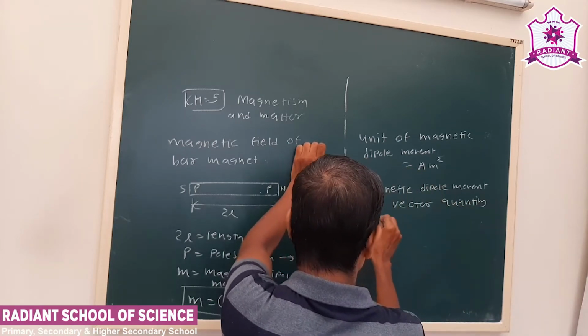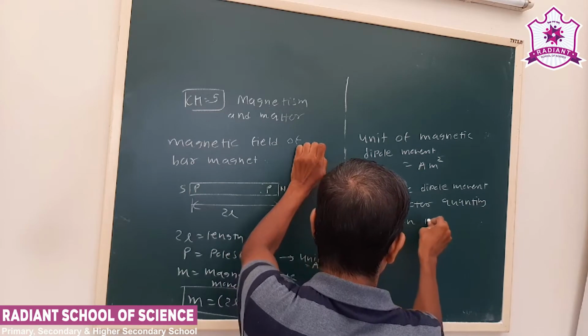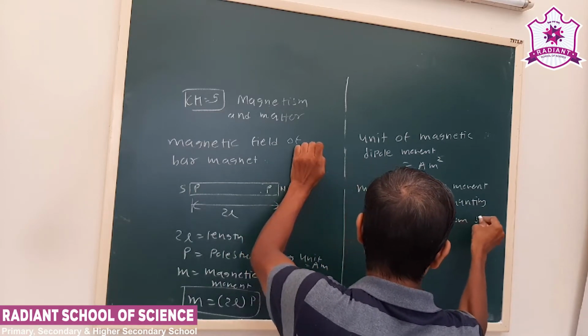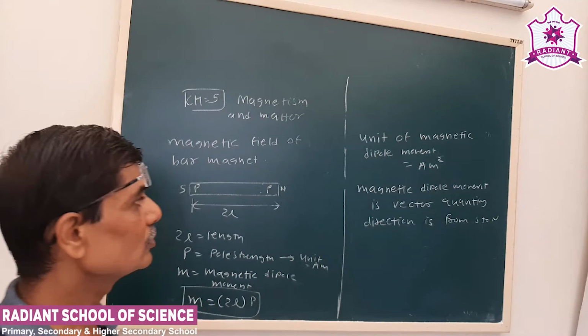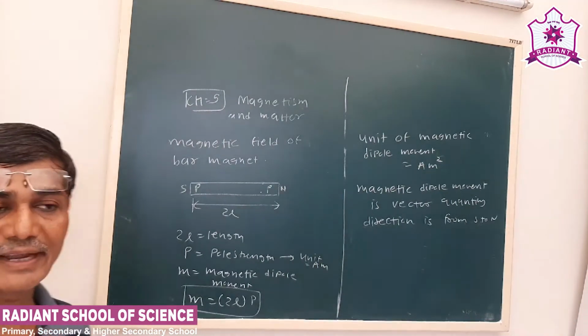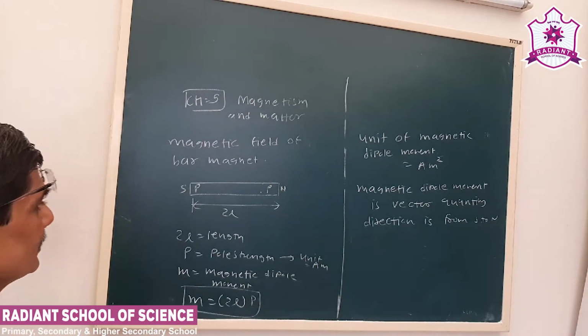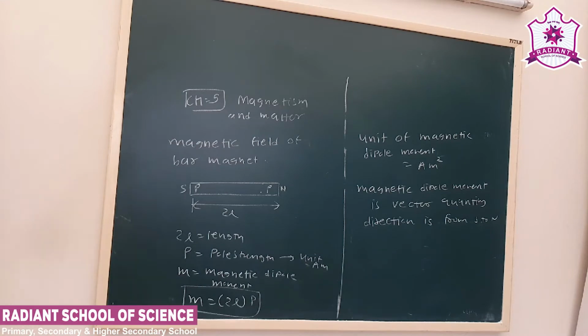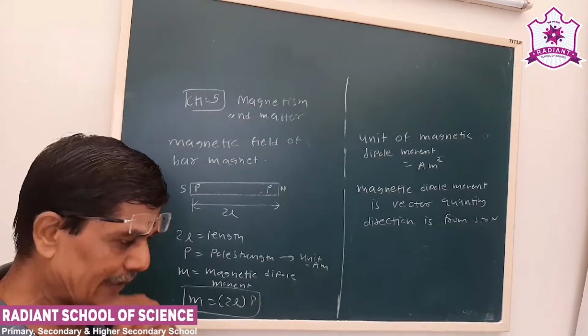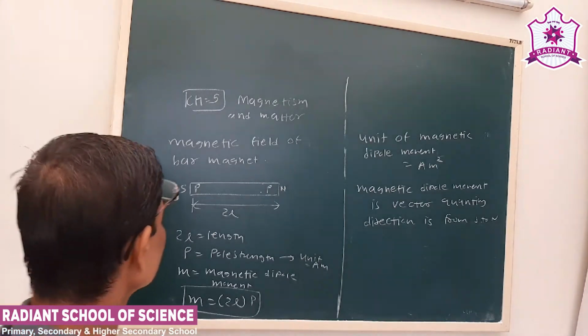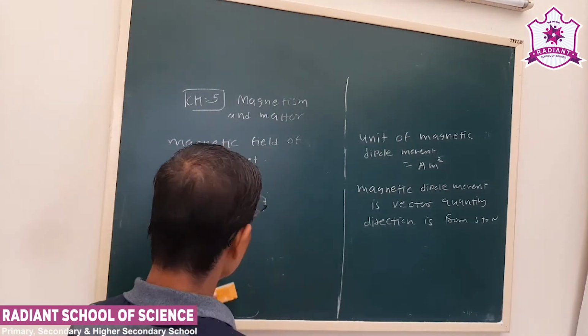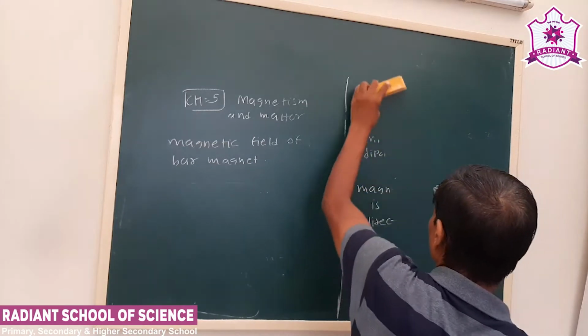The direction is from S to N. So these are the basics for the magnetic field of a bar magnet. Now we have to study the characteristics of the magnetic field lines.